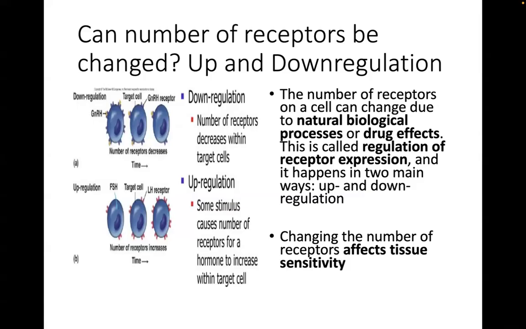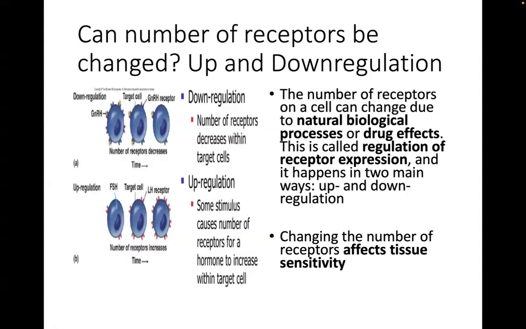So it is said that the number of receptors can be up or down regulated as a response to natural biologic processes or as a response to an administered drug. So this is by way of regulation of receptor expression. So it has to do with modifying the gene activity that expresses receptors.